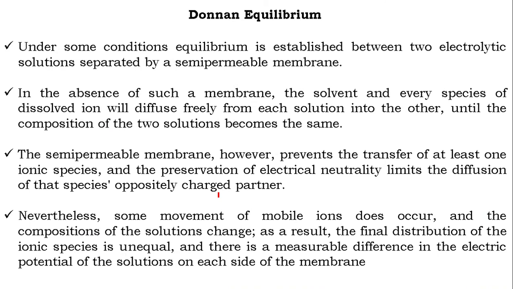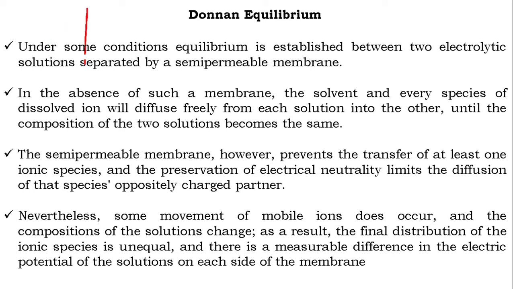So we are entering into Donnan equilibrium, a very important equilibrium existing in living systems. Actually, so far you are studying the term equilibrium from lower classes onwards. What do you mean by the term equilibrium? When we study the distribution of a particle on either side of a partition, we say they are in equilibrium when their concentration is equal on either side. Is it not?